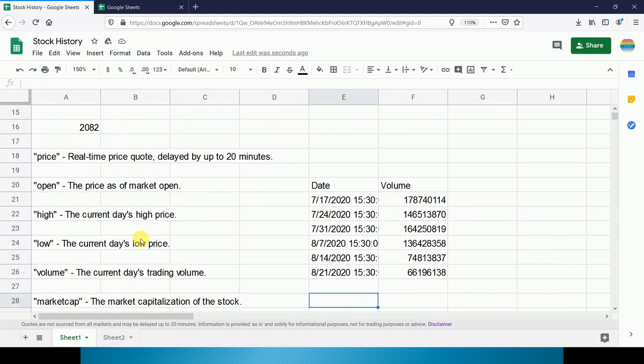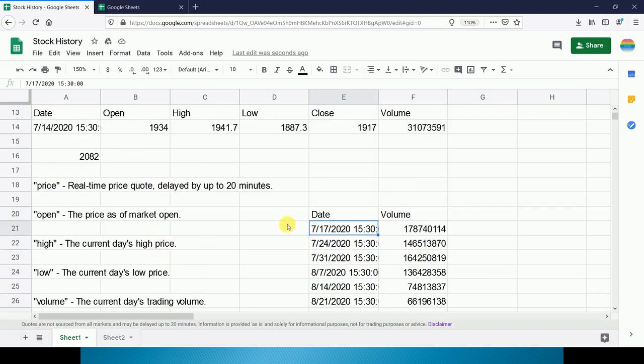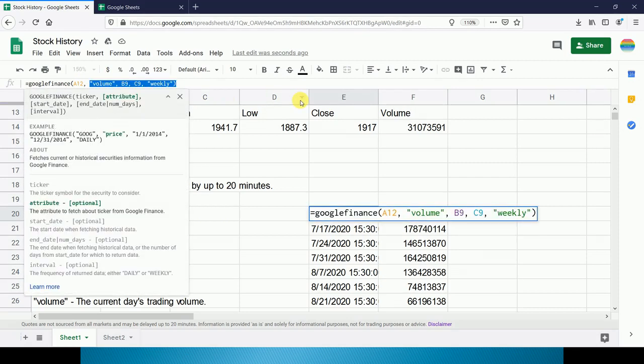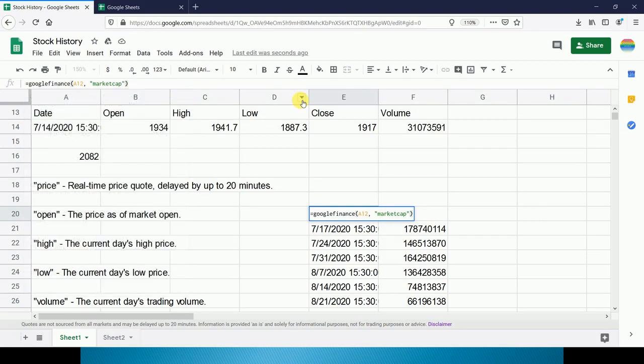Now our next trigger is market cap. Suppose we want to get the information about the market capitalization of this company. So here we will select market cap and bracket.